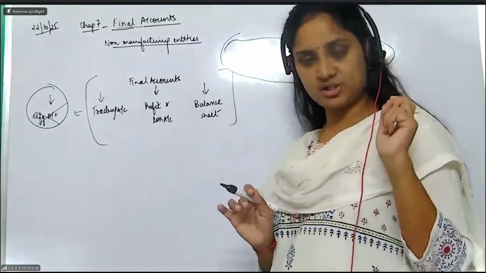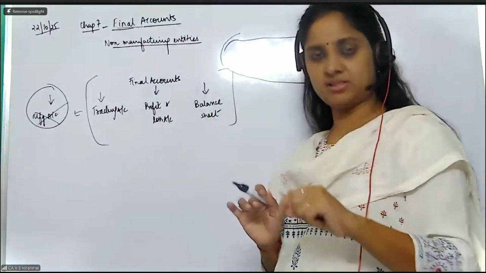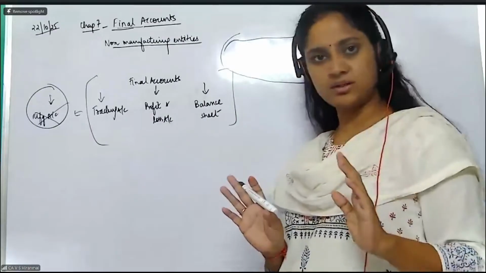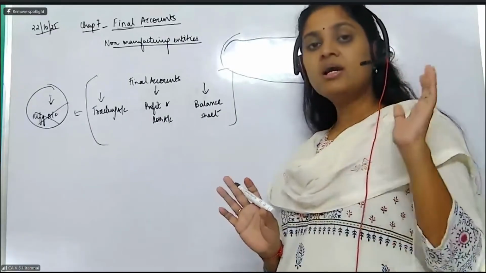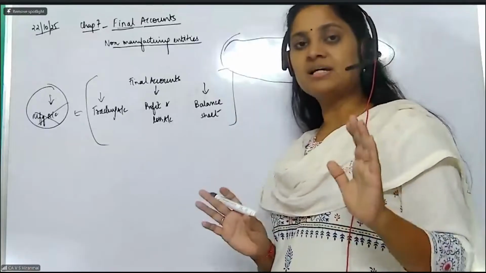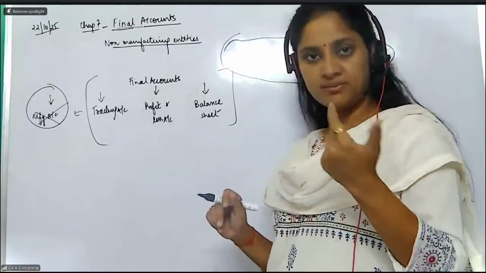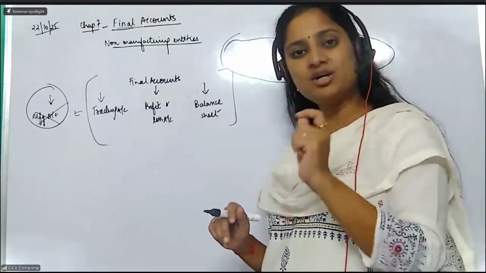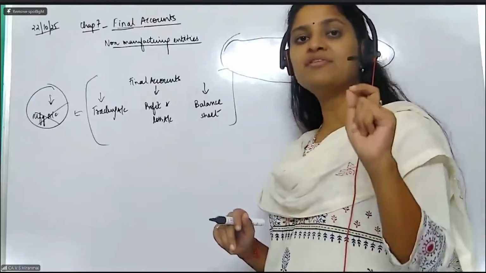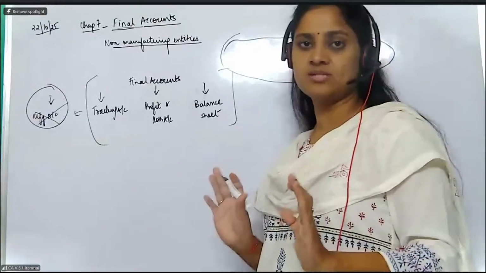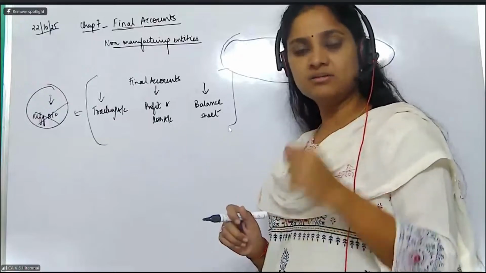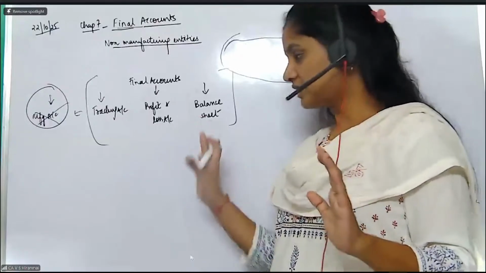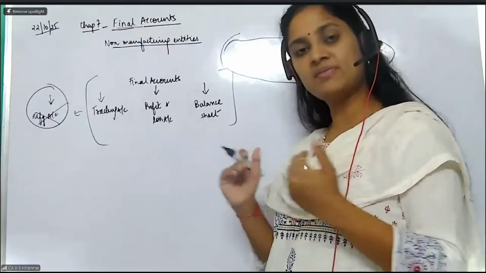In your examination, there will be a 15-mark question coming from this particular topic, your final accounts, or you can expect a 10-mark question. If this is going to come, they might ask you to prepare all three together: trading, P&L, and balance sheet. So how should you manage your time? Not more than 15 to 20 minutes should you take for this question. How will I get the speed? Only if you practice, you will get the speed. Clear? So now we are going to understand the concepts one by one.